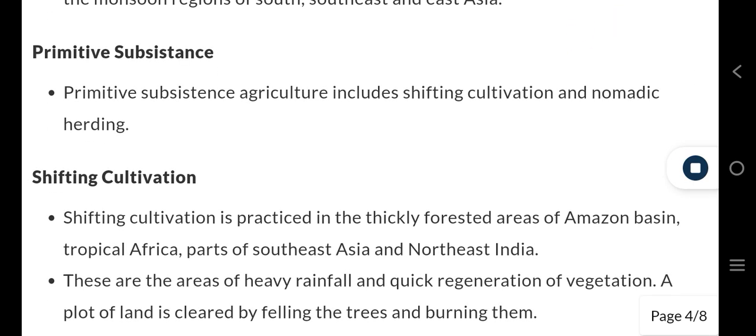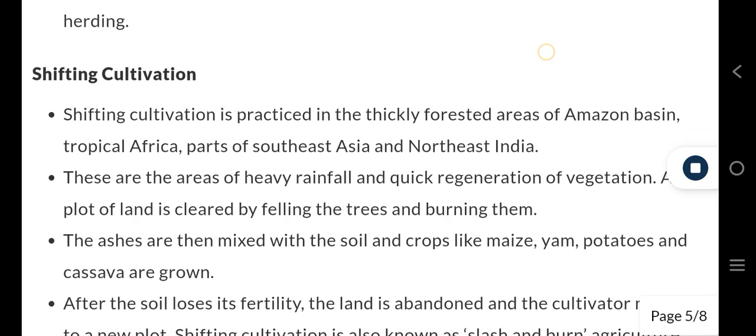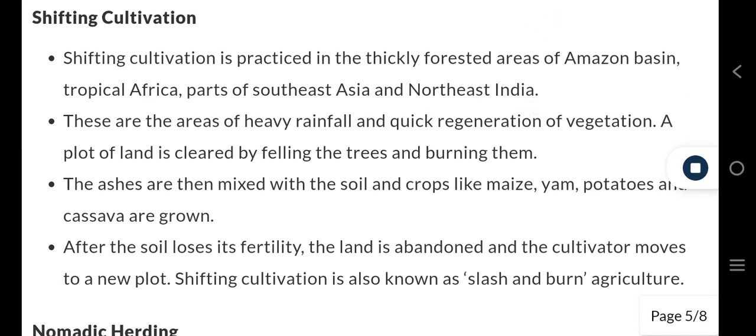Primitive subsistence. Primitive subsistence agriculture includes shifting cultivation and nomadic herding. Shifting cultivation is practiced in the thickly forested areas of the Amazon basin, tropical Africa, parts of Southeast Asia, and Northeast India. These are the areas of heavy rainfall and quick regeneration of vegetation. A plot of land is cleared by felling the trees and burning them.